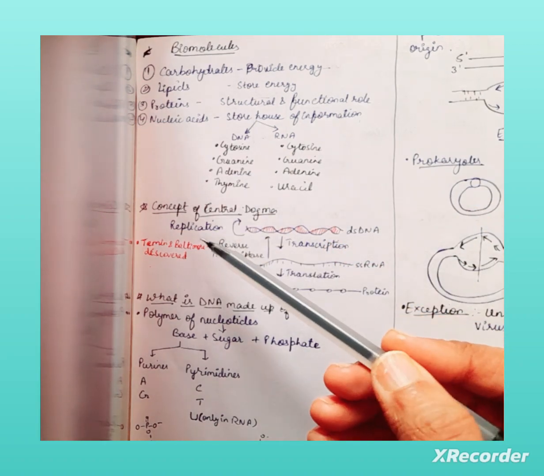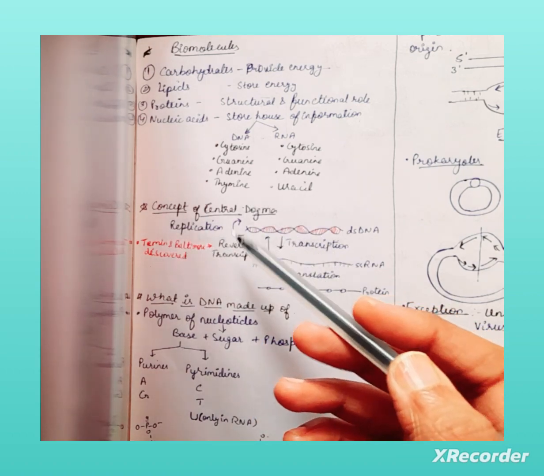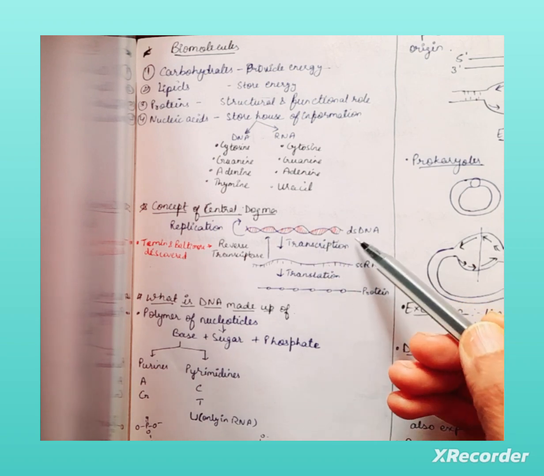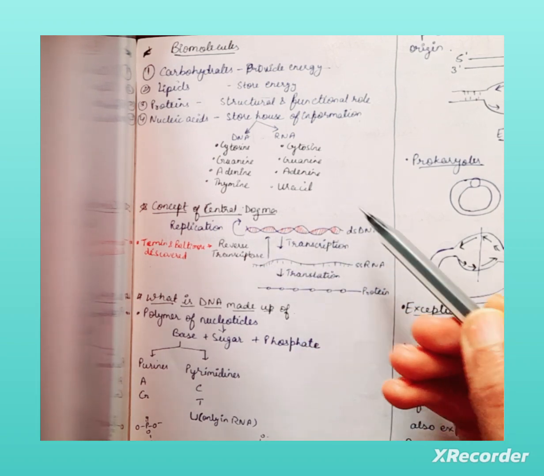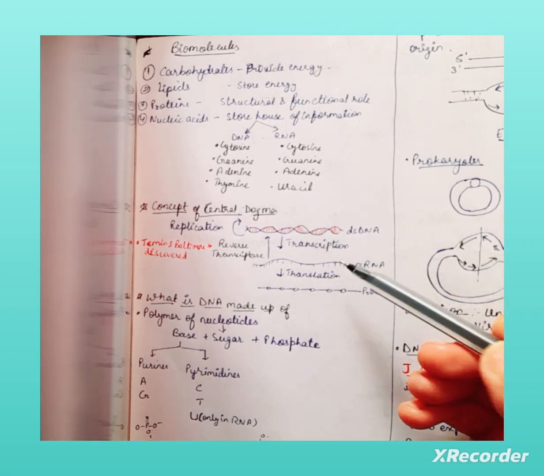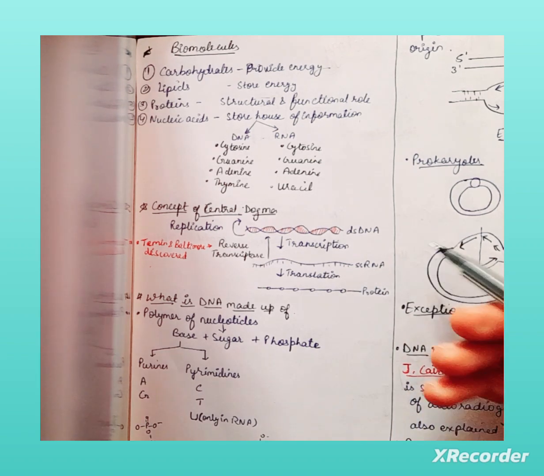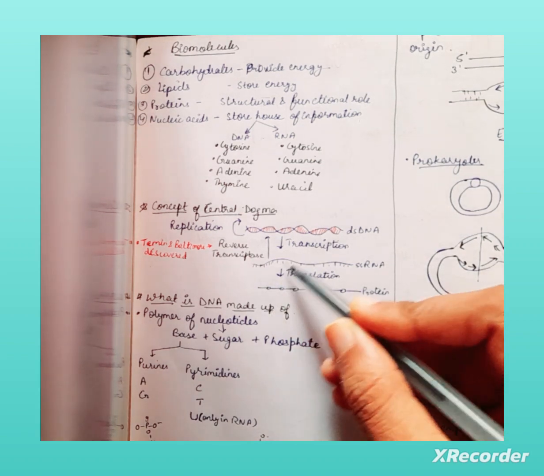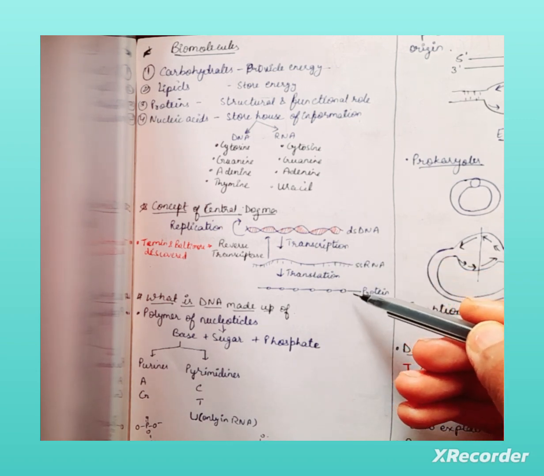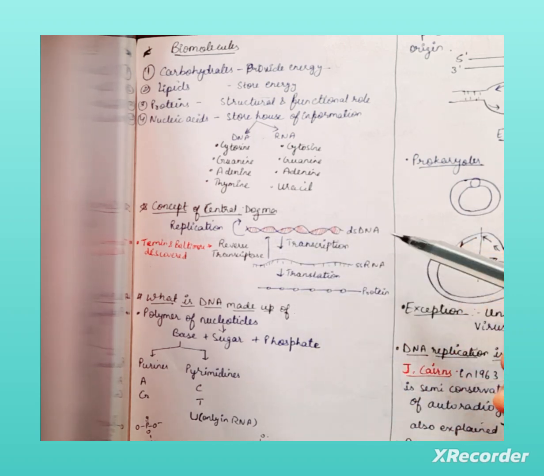Then discuss the concept of central dogma. According to this concept, double stranded DNA is transcribed when transcription is taking place into single stranded RNA, or we can say messenger RNA. Messenger RNA is single stranded, and after translation it is converted into proteins. So this is called the central dogma.